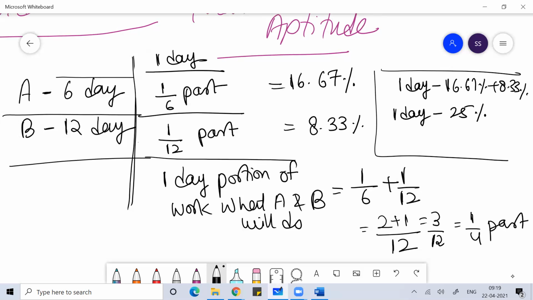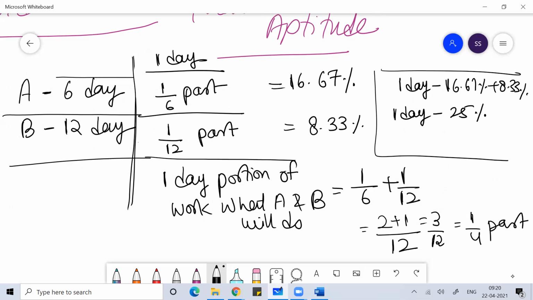So when we are talking about A and B, two persons are doing work, and every day A is doing 1 by 6 part of work. 1 by 6 part of work means 16.67% of work every day A is doing, and 8.33% of work every day B is doing.